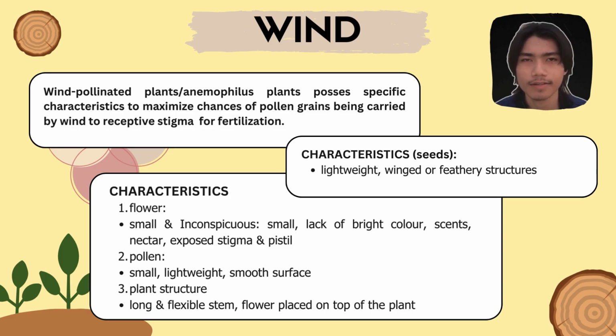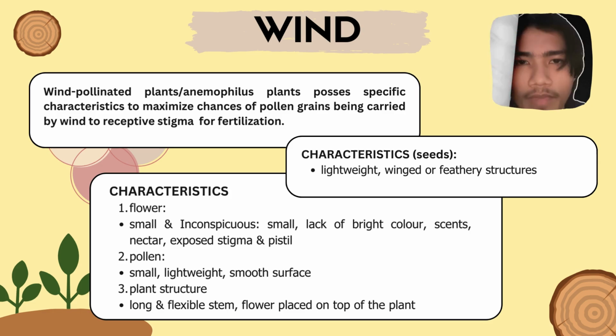Next, the characteristic of wind pollinated plants is the pollen. The pollen has a small, lightweight and smooth surface. The wind pollinated plants produce large quantities of lightweight pollen to increase the chances of successful pollination. The smooth surface of the pollen also helps them to be carried easily by the wind.